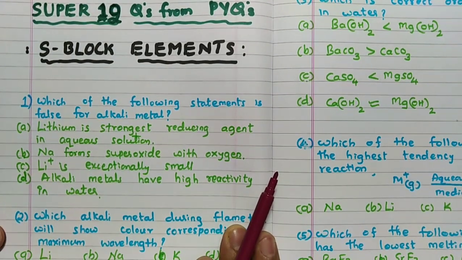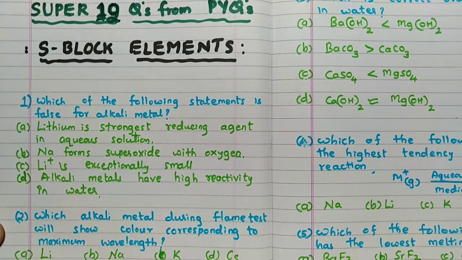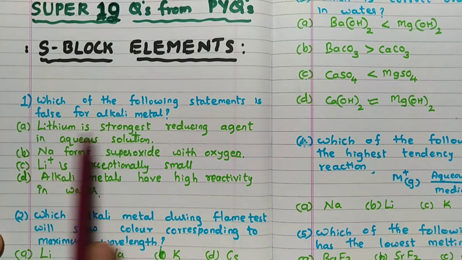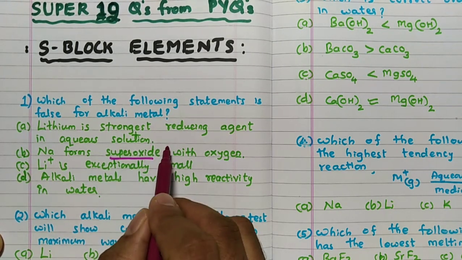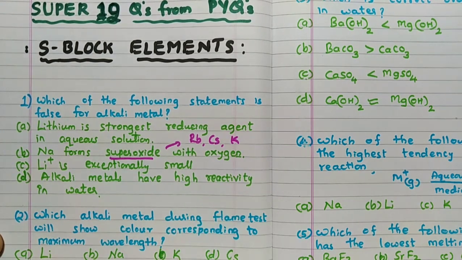First question: which of the following statements is false for alkali metals? Alkali metals are S block, first group elements. We will read one by one. Lithium is the strongest reducing agent, no doubt. Sodium forms superoxide with oxygen. Correct? Wrong. Remember, superoxide is formed by only three elements: rubidium, cesium and potassium. No sodium, no lithium. Hence, the answer for this question should be B.